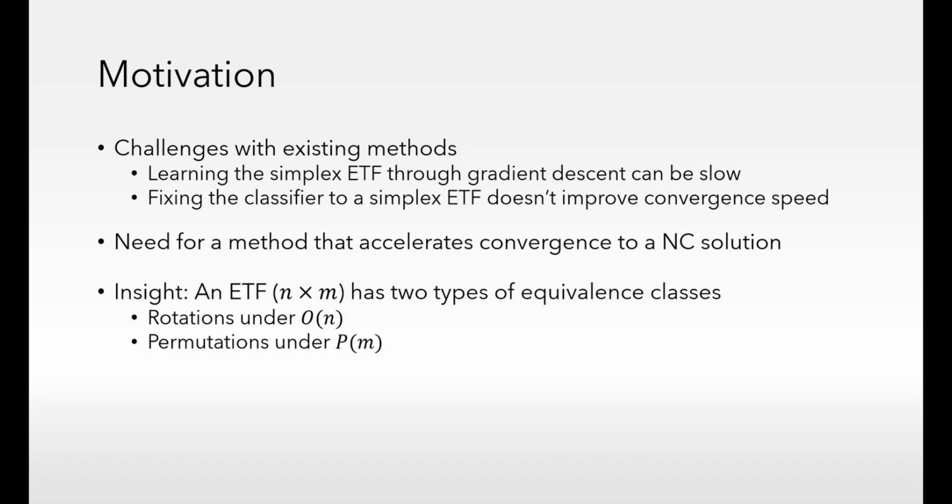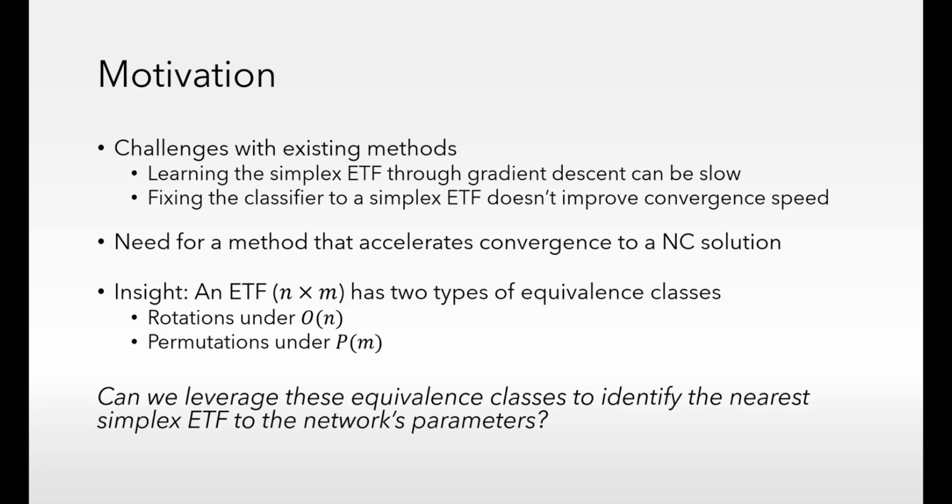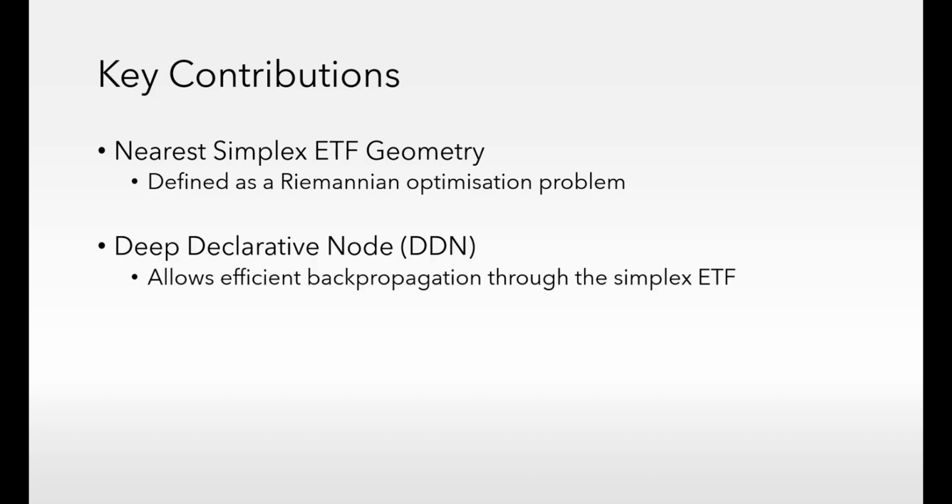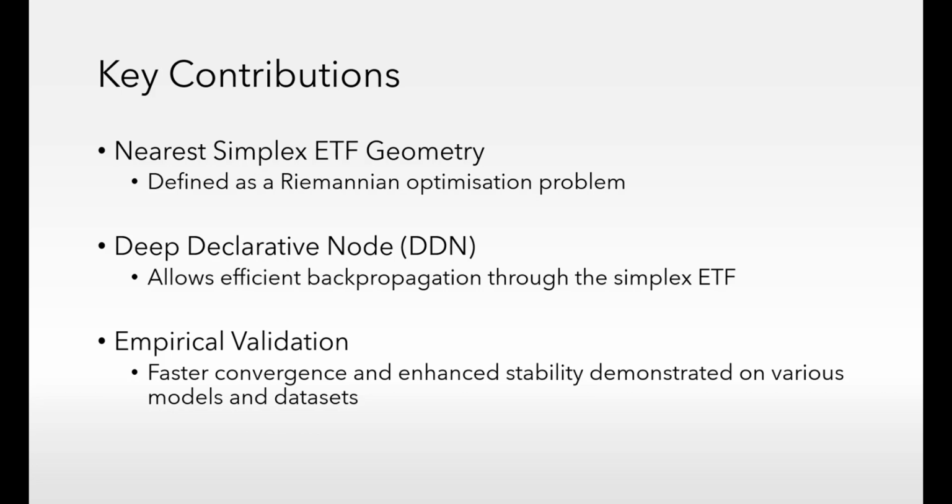Given that an ETF solution is rotation and permutation invariant, we ask the following question: can we leverage these invariances to guide the network towards the nearest Simplex ETF? By leveraging ETF structure, we propose a method to accelerate neural collapse convergence by continuously guiding features towards the nearest Simplex ETF. We formulate this problem as a Riemannian optimization task, and we use theories from deep declarative networks for efficient backpropagation. Our method shows faster convergence and improves training stability across various classification tasks.